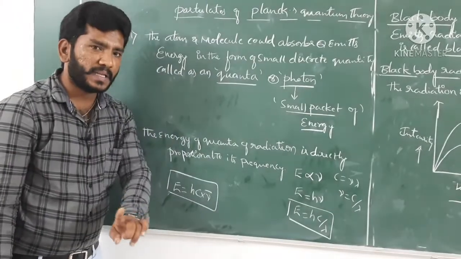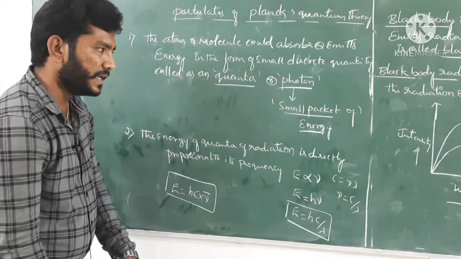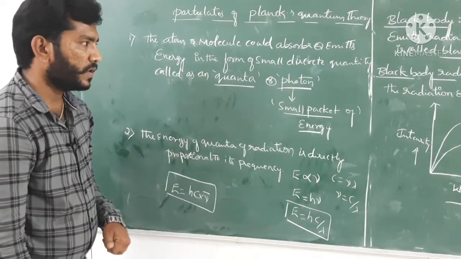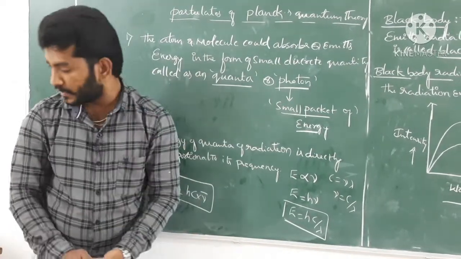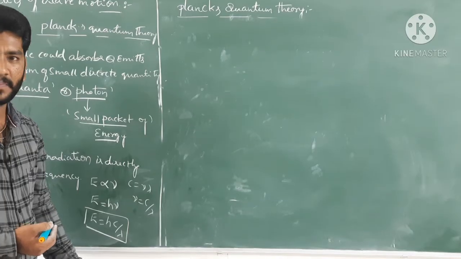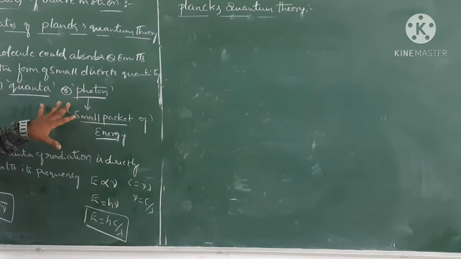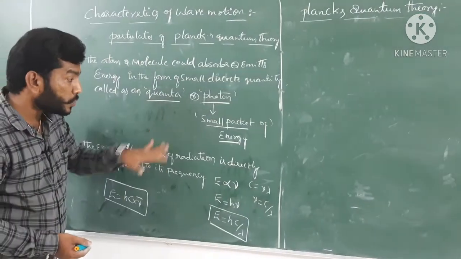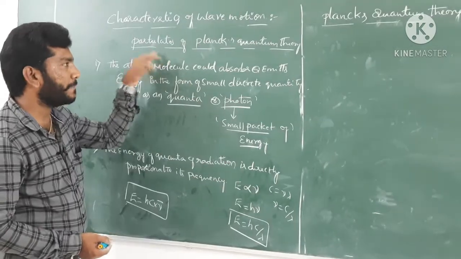And the last but not the least postulate is there. These are the second two postulates concerned with Planck's quantum theory.